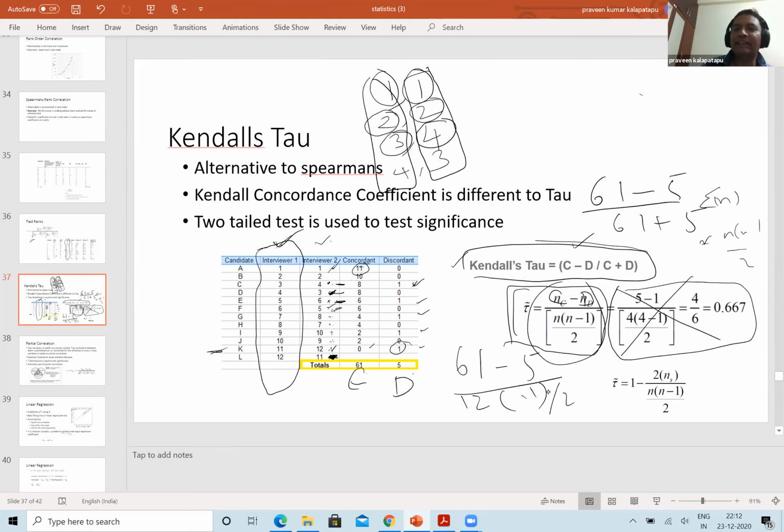But somehow I like this formula. It is easy to remember. And if we use that in the exam, it's okay, even though it's not in our text. Yes, it should be C minus D divided by C plus D. If you just derive and expand mathematically, you will end up having this formula. So both are mathematically the same.